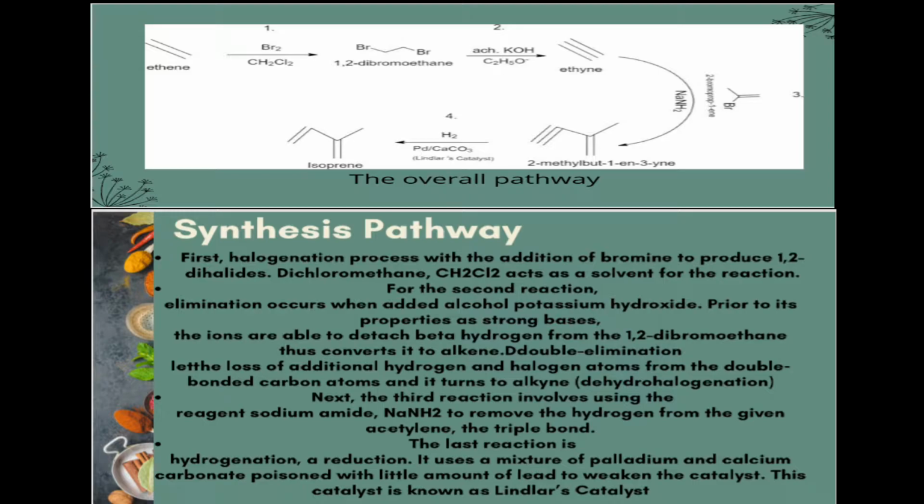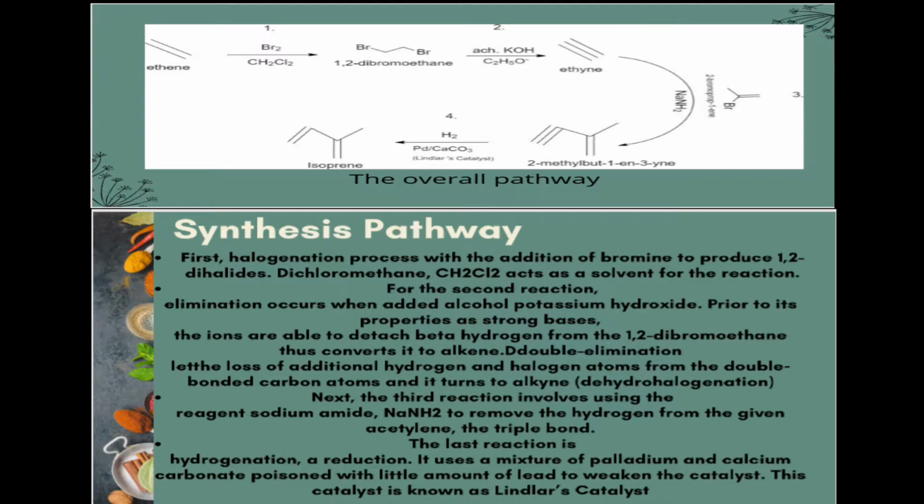For the second reaction, there is elimination when adding alcoholic potassium hydroxide, which contains ethanol molecules. When it dissociates in water, ions such as C2H5O- and K+ are given. Since these are strong bases, the ions are able to detach beta hydrogen from the 1,2-dibromoethane. Thus, it will give an alkene. It will go through double elimination, which will form an alkyne.